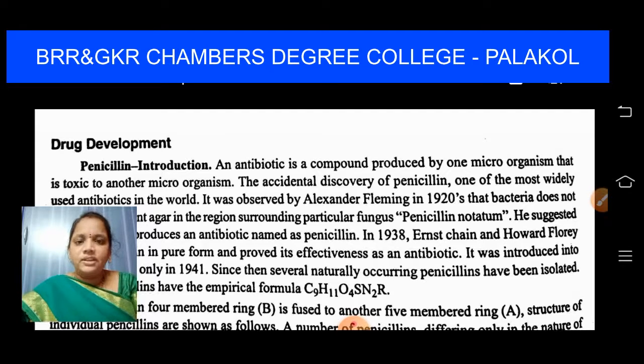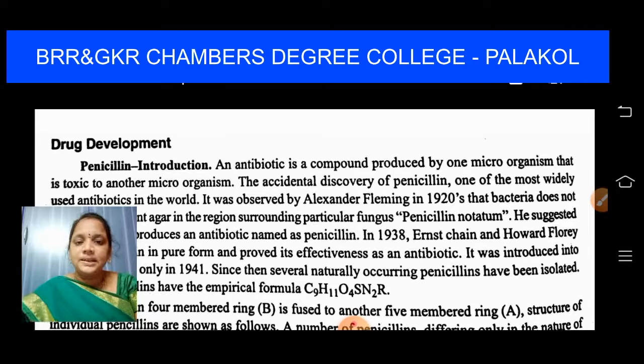For this drug development, I have chosen the example of the antibiotic penicillin, students. Antibiotics are drugs which are prepared from a useful microorganism to kill or invade the disease which was caused by a harmful microorganism.